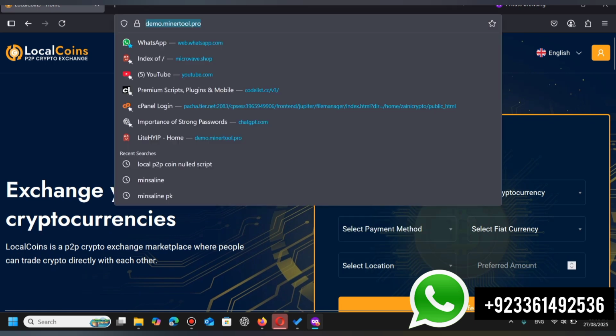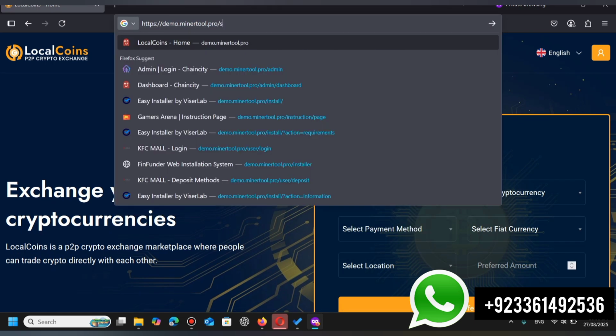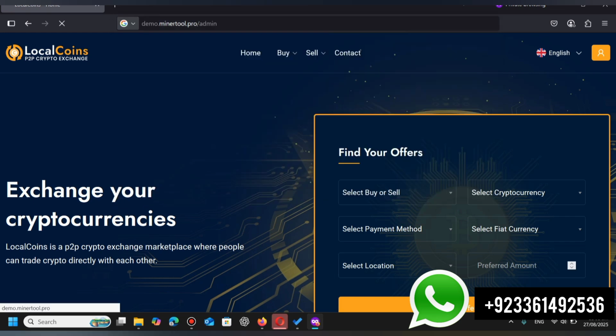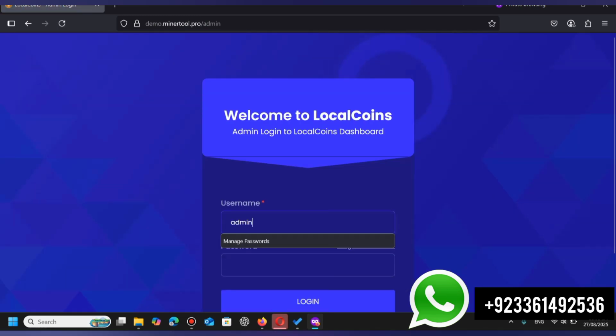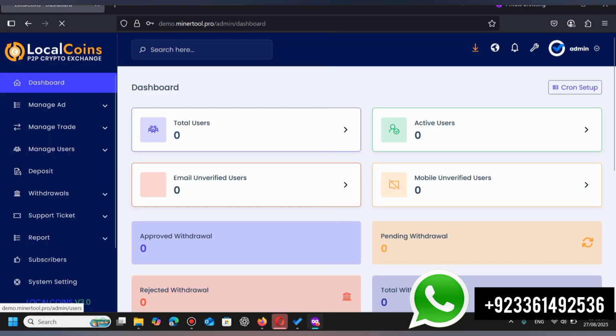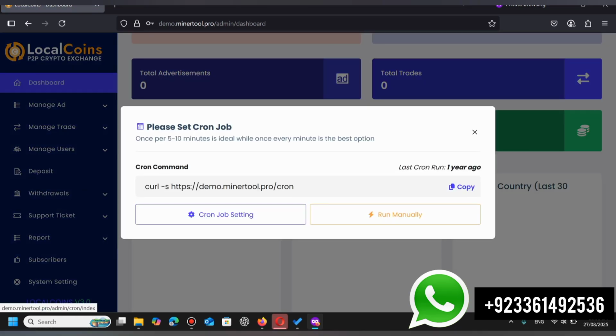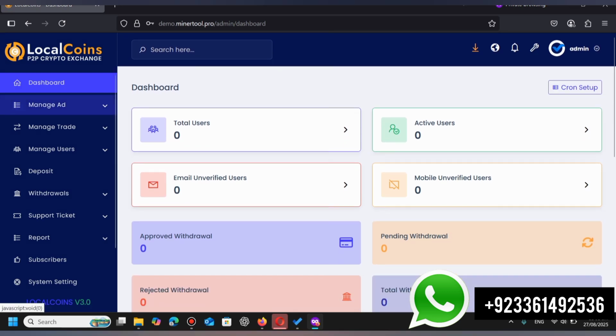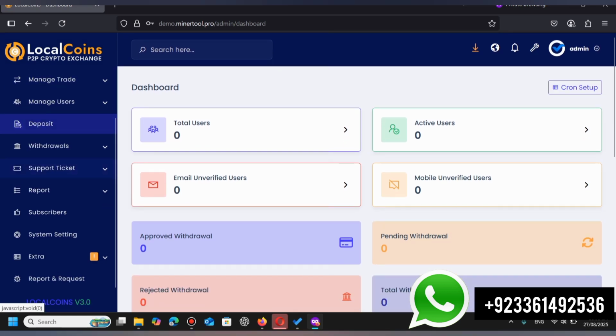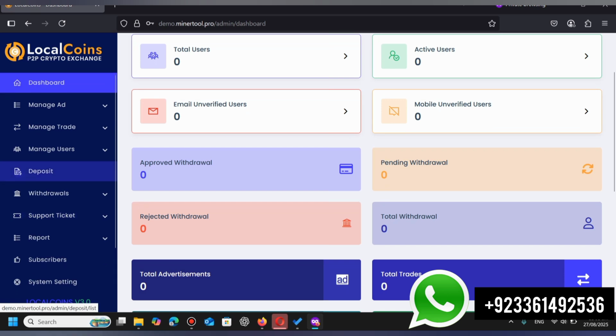So go to the admin panel of the website. So let's slash admin, add the admin password and username. This is the admin dashboard of the website, and here as you can see, here are the total users, total active users, manage ad section, manage trade section. So this is the most advanced trading local P2P coin script.